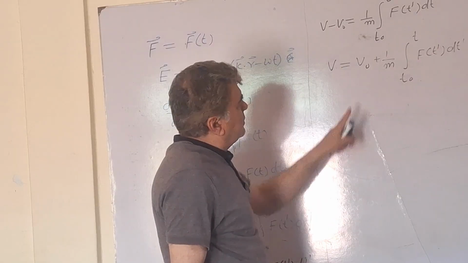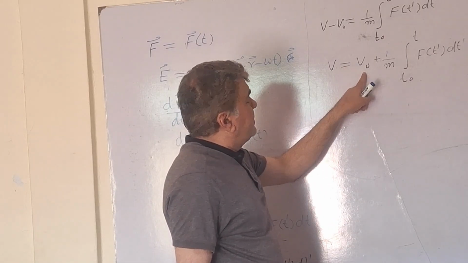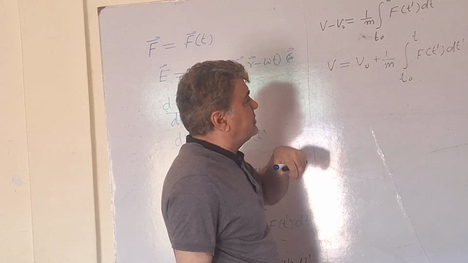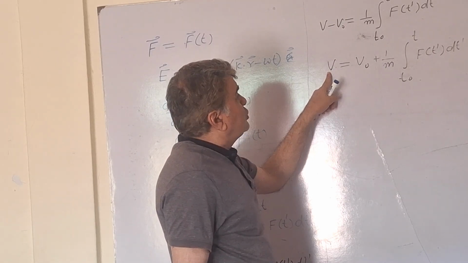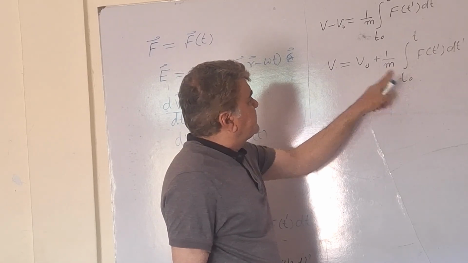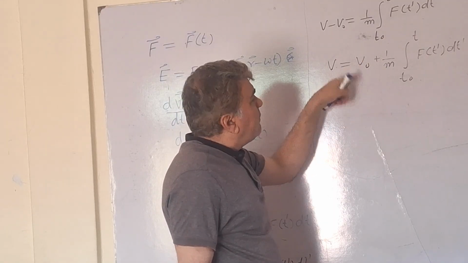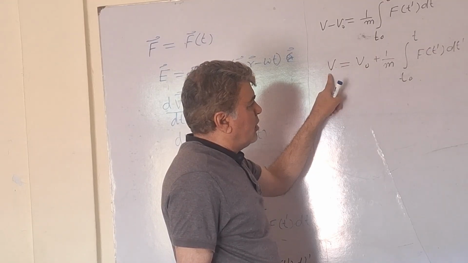I call it general because we don't have a numerical value for v naught. This equation is applicable for all values of v naught, so it is a general relation. And you see, the velocity of the particle depends on two terms on the right side. First, the initial velocity: for every different value of v naught, we will get a different value of v.